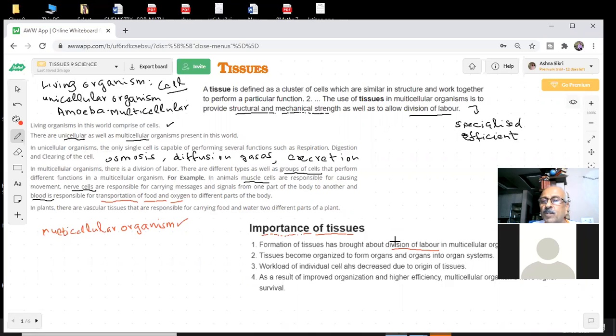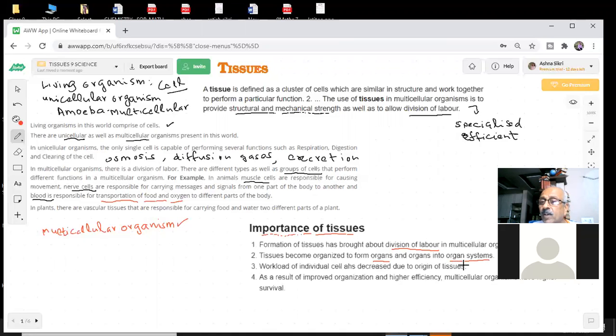You have tissues, and they are involved in different types of functions. This is because a multicellular organism means our body is very complex. You are not an amoeba, which has only a single cell and survives for a short period of time. We are a very complex system inside our body. Tissues become organized to form organs. What will the tissues do? They will become organized to form organs, and organs into organ systems.